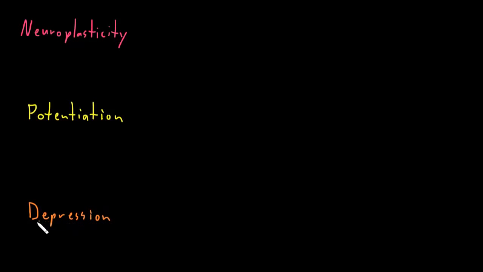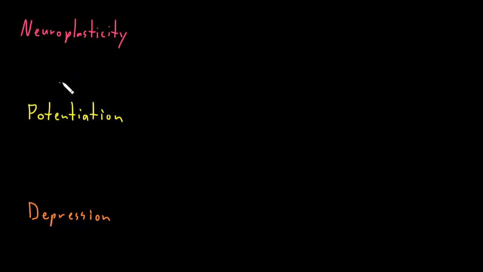And the use of the word depression in this context shouldn't be confused with the emotional state of depression or the psychiatric disorder of depression. Here it refers to kind of depressing the responses of cells to other cells in the nervous system versus potentiating the responses of cells. The amount of neuroplasticity is highest during development of the nervous system and lower afterward, but it's still present throughout life, and it transiently increases following nervous system injury.